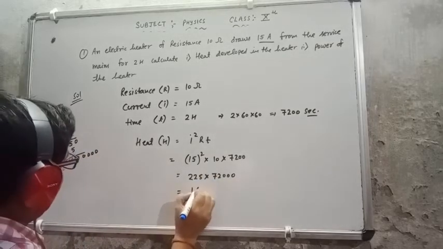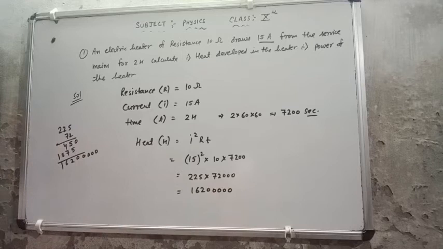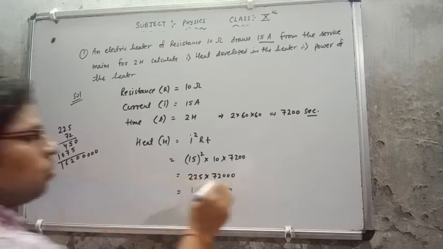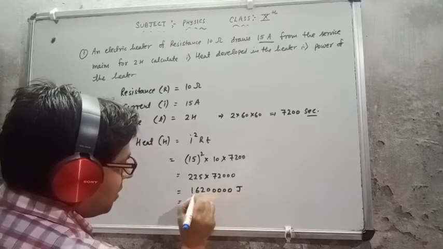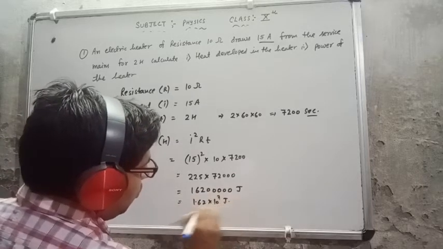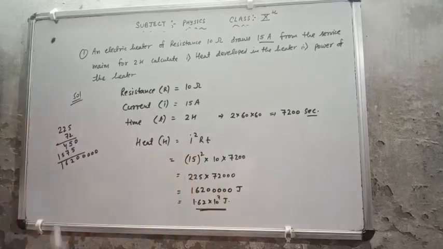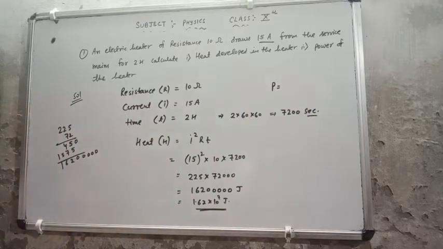So this is coming 1620000 joule. That much joule, or I can say 1.62 into 10 raised to the power 7 joule. That much heat will be produced. This is the solution of the first point. In the second point, they are asking about the power of the heater. P equals what formula? Now you will apply it here. P equals V into I, we know.